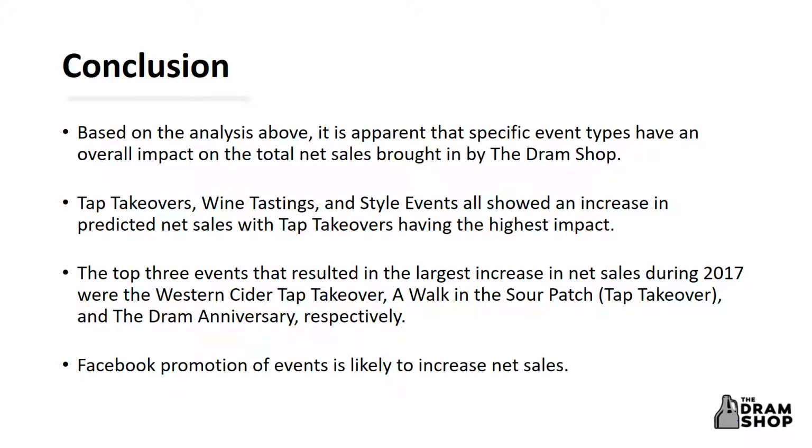Based on the analysis we've conducted, we can conclude that seasonal events do have a significant impact on net sales, and specific event types have different impacts on predicted net sales. Specifically, tap takeovers, wine tastings, and style events all showed a significant increase in predicted net sales, and tap takeovers were the recurring event that had the highest daily impact. Additionally, we found that promoting events on Facebook was likely to lead to an increase in net sales, and the Dram Shop should continue to spend money promoting on this platform.